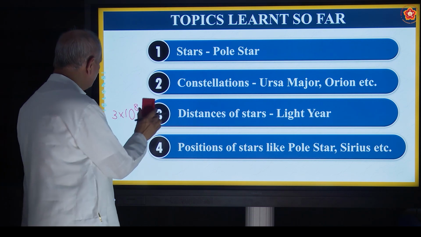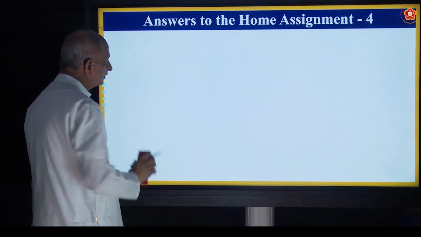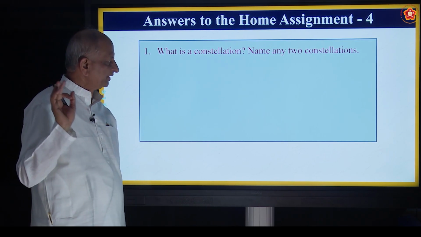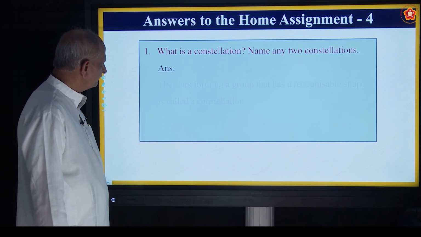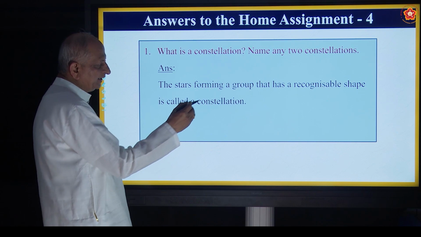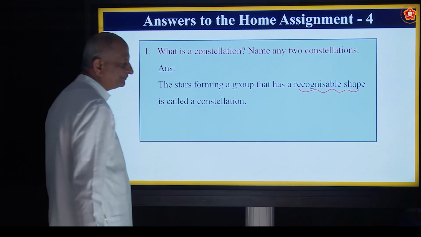Okay. Now we shall go to home assignment. What is a constellation? Name any 2 constellations. The stars forming a group that has recognizable shape. It's a very important thing.